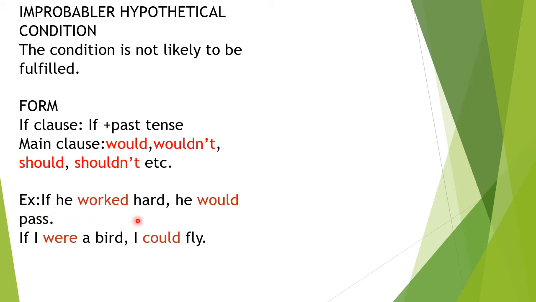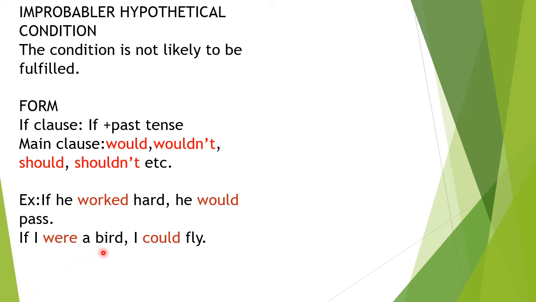If he worked hard, he would pass. Now did he pass? No, because he didn't work hard. So if he worked, what is the tense? Past tense. Would is in the main clause, so worked is in past. So make the past of will, would. What is the if clause? If he worked hard. What is the main clause? He would pass. Now did he pass? No. So the condition is not likely to be fulfilled.